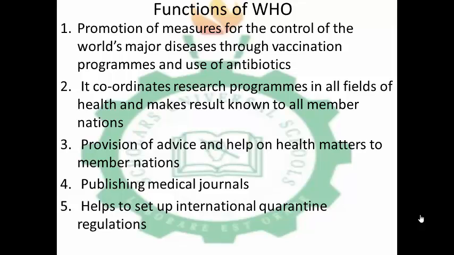That's the major function of WHO. They are to control world major diseases like this coronavirus, which is a major outbreak, through vaccination programs and use of antibiotics. They provide the drugs used in curbing world major outbreaks of diseases, through either vaccination programs or use of antibiotics.